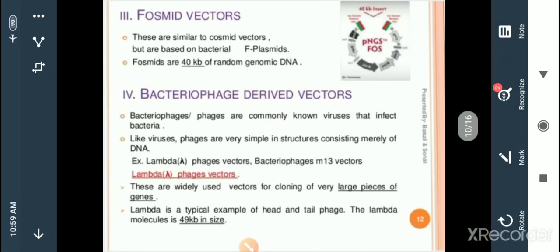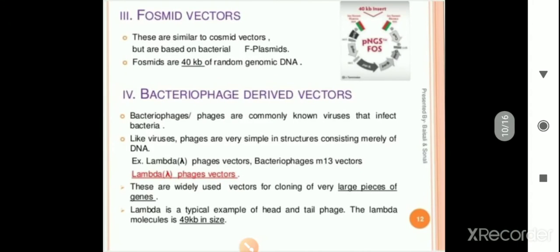Now I am going to explain what the lambda phage vector is. First of all, we have to get the idea of what bacteriophages are. Bacteriophages are nothing but viruses which affect the bacteria. Lambda is a typical phage which consists of head and tail. If we remember the virus body structure, it consists of a hexagonal head, then a neck region and a tail, and the tail has terminal fibers which are useful for attachment to the surface of the bacteria. The lambda genome is about 14 kilo base pairs in size.